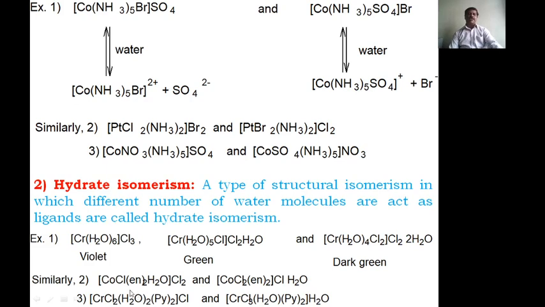Another example here, this complex will be there. Here only one water molecule acts as a ligand, but here no water molecule acts as a ligand, therefore they are called hydrate isomers. Here two molecules of water act as ligands, here only one water molecule acts as a ligand, hence they are called hydrate isomers.